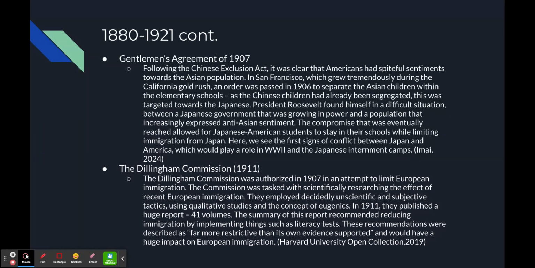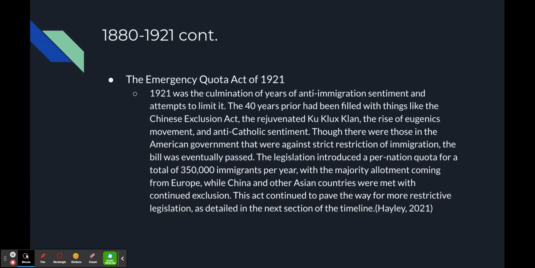But he also had to listen to the population of America, and so ended up making a compromise in which Japanese American students would stay in school, and the Japanese government agreed to limit immigration from Japan, not halt, but limit. And this agreement will play a role later. And then there was the Dillingham Commission, in 1911, which definitely had a large impact, but again, we're not going to be focusing on this as much.